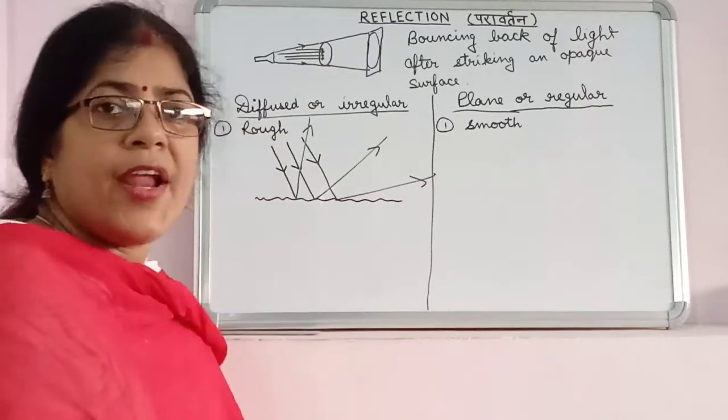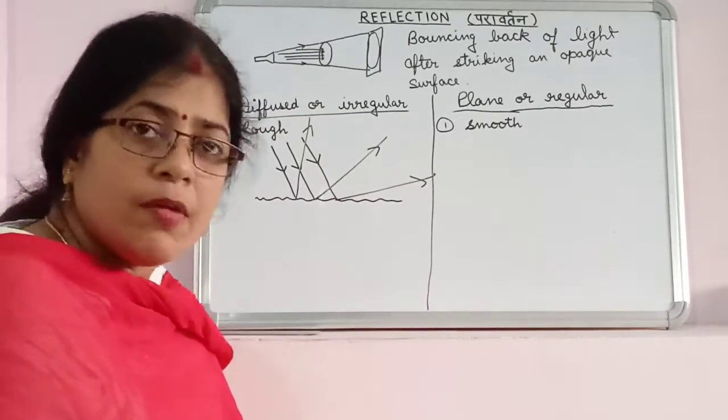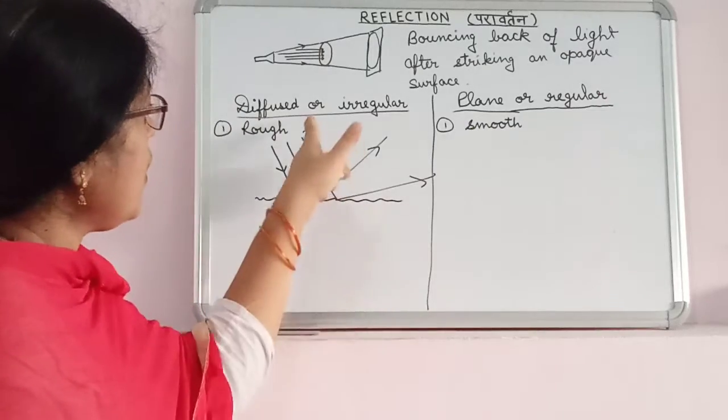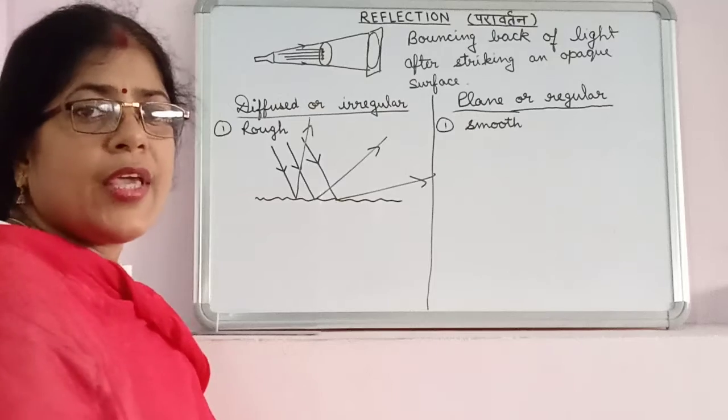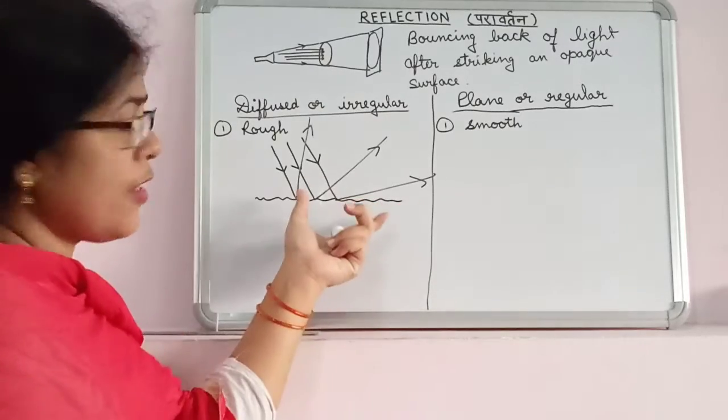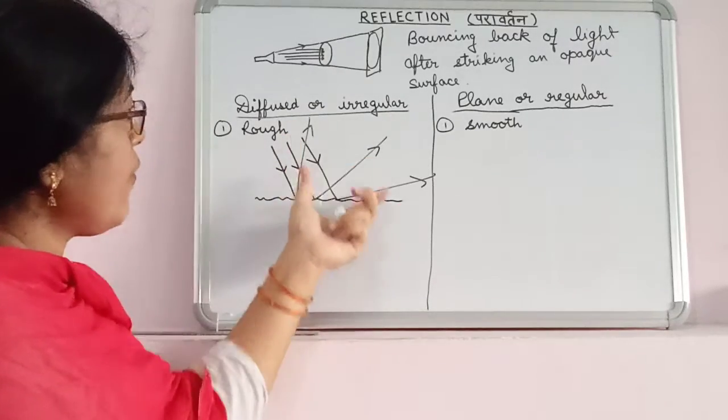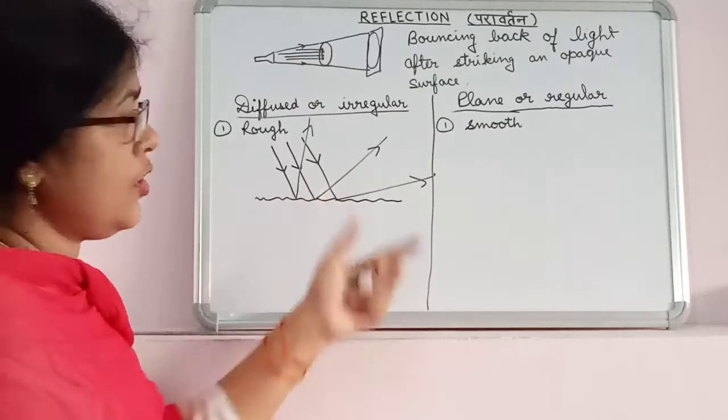They will not reflect back in a regular manner. So the rays will scatter all around and we can see this surface. This is diffused or irregular reflection.